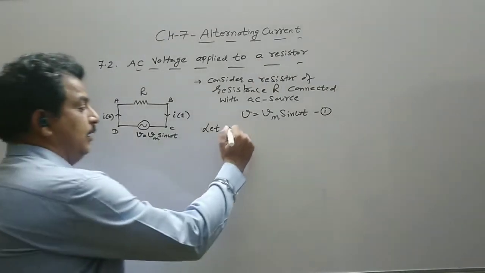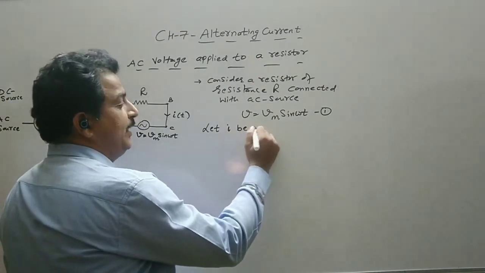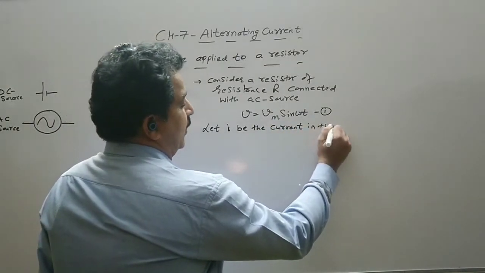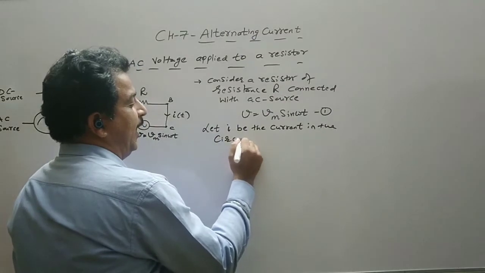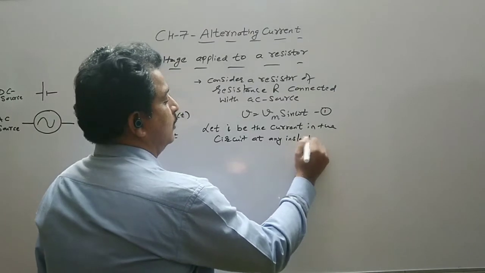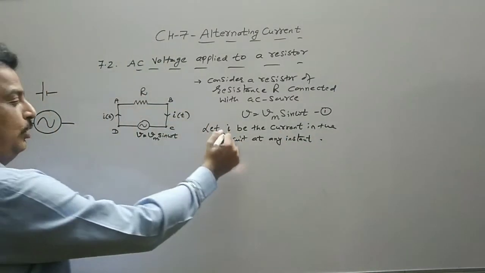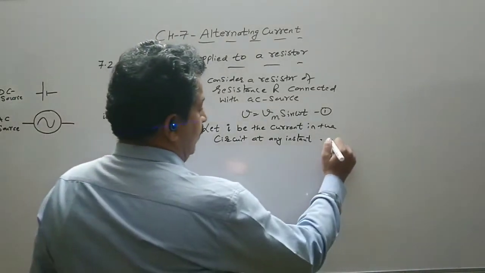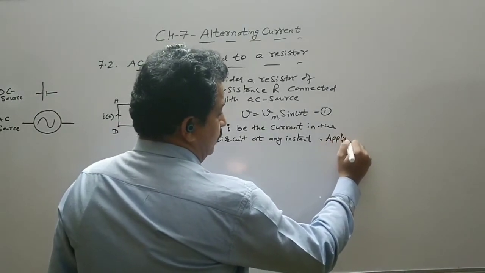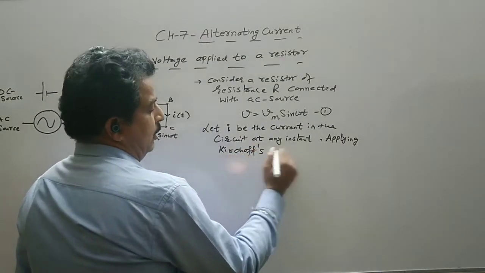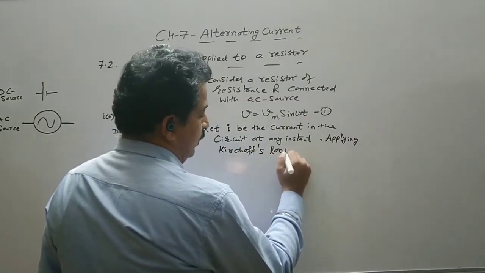So let I of t or I be the current in the circuit at any instant. Instead you can write I of t also, or simply a small I represents a variable current. So I be the current in the circuit at any instant. Now applying Kirchhoff's second law or the loop rule.